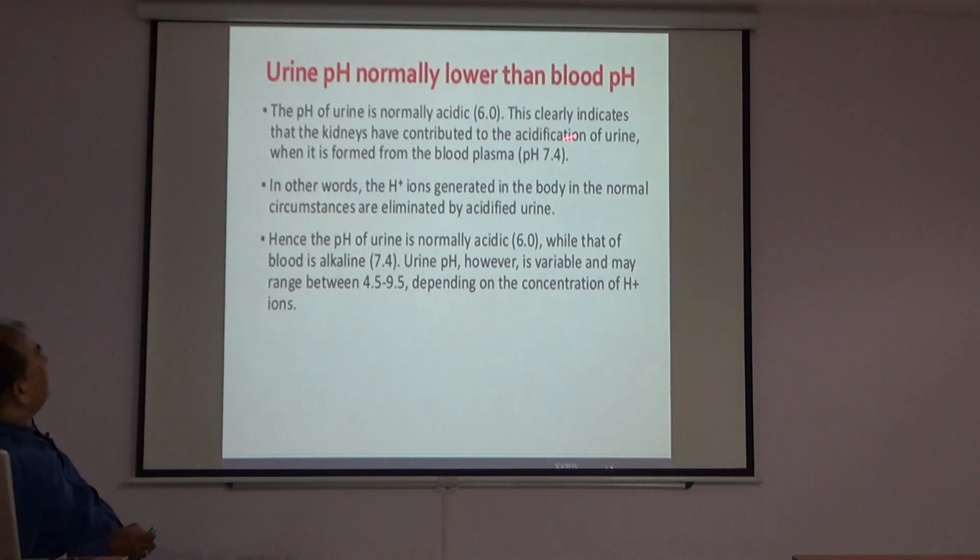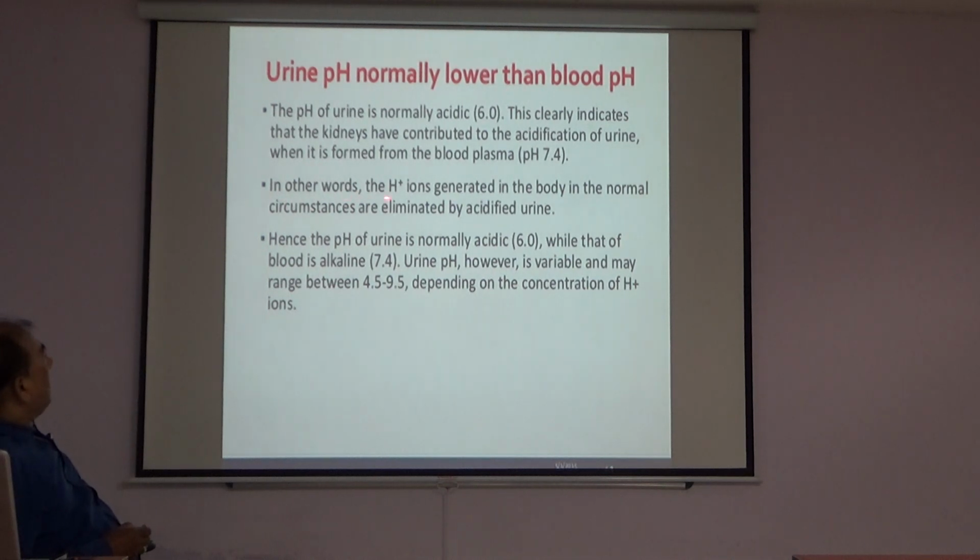This clearly indicates that the kidney contributes to the acidification of urine when it is formed from the blood plasma, which has a pH of 7.4. So urine is formed from blood at 7.4, and the pH of urine is 6. So acidification of urine occurs.